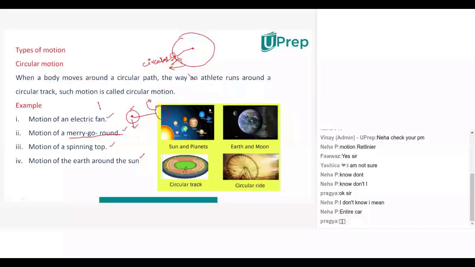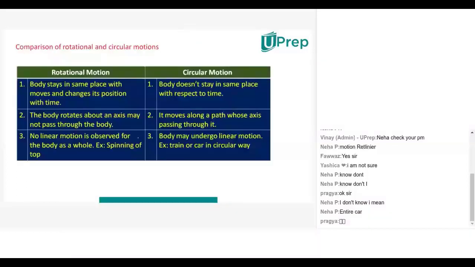Now let us learn about the differences between rotational motion and circular motion. In a rotational motion, the body stays in the same place, but its position changes with time. That means the body will be at the same point only, but its position will change continuously. But in a circular motion, the body does not stay in the same place; it moves around a fixed point.